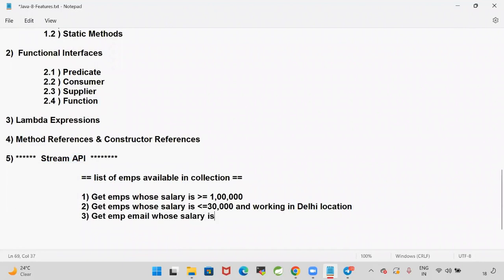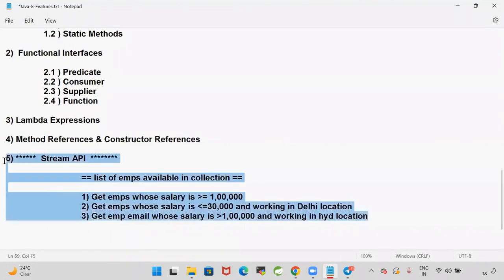And one more thing they are going to ask you: get the employee email whose salary is greater than 1 lakh and who is working in the Hyderabad location, HYD location, like that. They will give you a number of scenarios and ask you to write stream API code for them. So in every interview nowadays, these questions are very common.